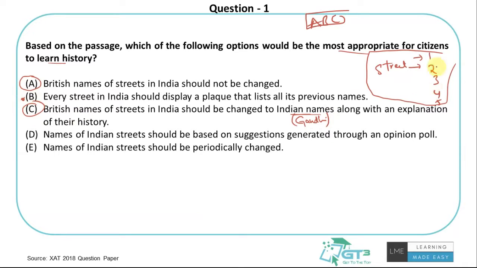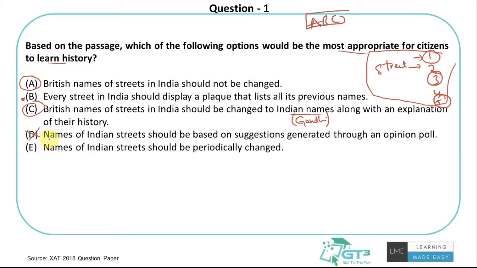Where I'm seeing all the things change, like this was name 1, name 2, name 3, name 4, name 5. We get to see how the British set the names, how some kings set the names, how modern India is setting the names. All these things you can see in the second option. Whereas option D is saying names of Indian streets should be based on suggestions generated through an opinion poll. This would be absolutely a wrong option, it does not even give us any sense of understanding or learning history.